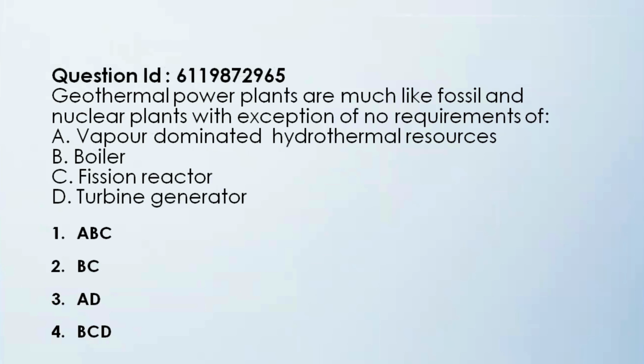The next question here is, geothermal power plants are much like fossil and nuclear plants, with the exception of no requirement of what? A: Vapor-dominated hydrothermal resources, B: boiler, C: fission reactor, D: turbine generator. And the four options are ABC, BC, AD, BCD. This question is from the concept of geothermal power plant and how it is different from fossil and nuclear plants. So the correct answer is option 2, that is B and C. Geothermal power plants do not have a requirement for boiler and fission reactor.